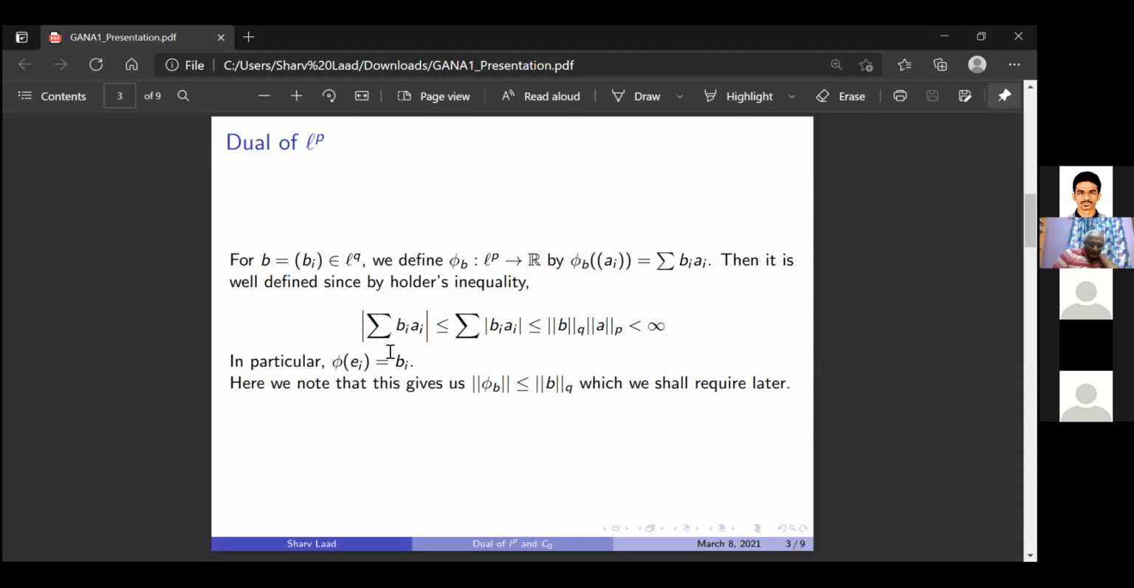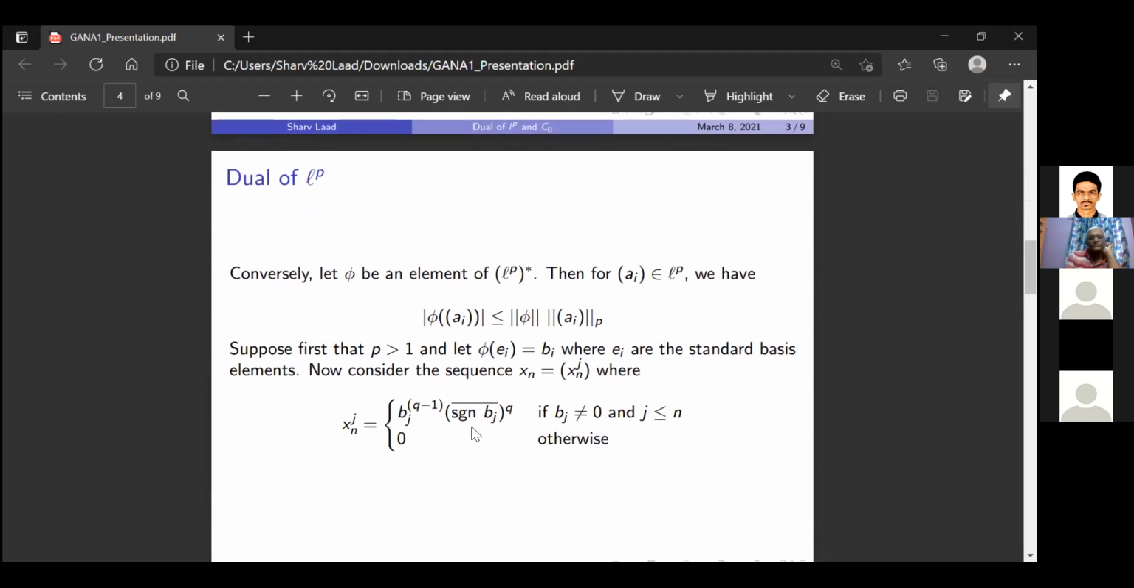And one more thing to note here is that this inequality gives us that the operator norm of phi_b is less than or equal to the q norm of b. This is because we can just put the p norm of a equal to 1 and take the supremum on the left hand side, which will give us the operator norm of phi_b on the left hand side.